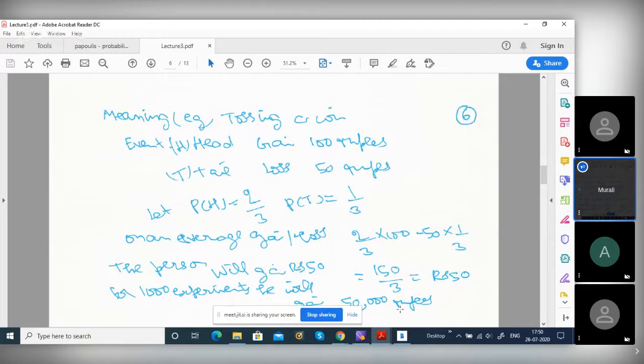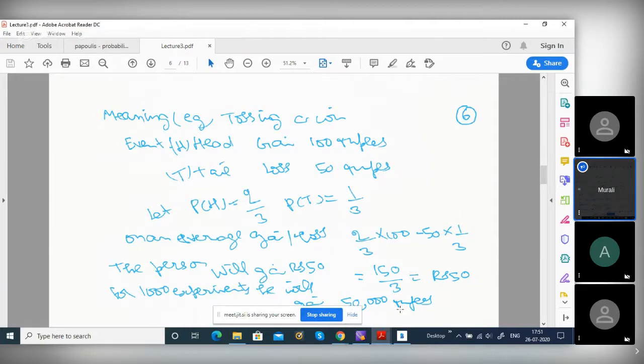It is a biased coin, not a fair coin. The probability of head is 2/3 and the probability of tail is 1/3. If I toss it and it turns up head, I will gain 100 rupees. If it comes up tail, I will lose; that means I have to pay the other party 50 rupees. This is a loss of 50 rupees.